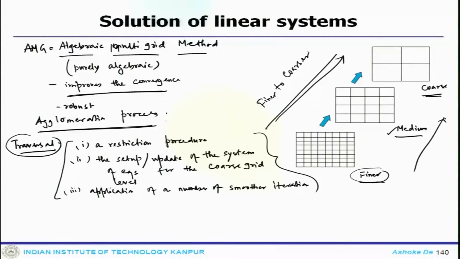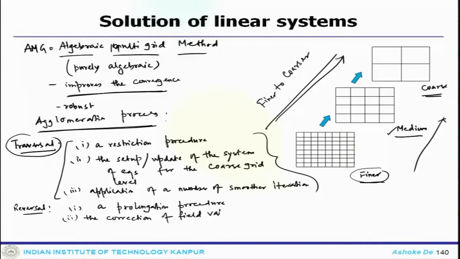Now, the reversal process. So, there you need to do a prolongation procedure, that is number 1. Number 2, the correction of field value at the finer level.